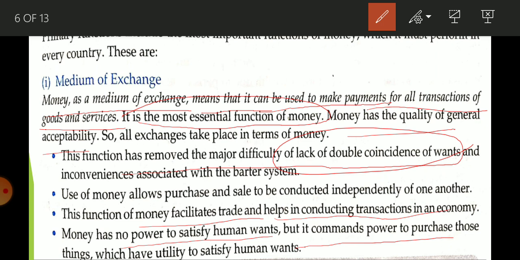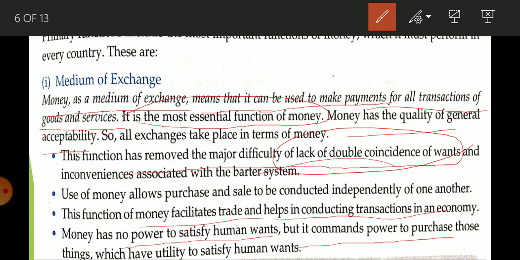Directly it is not going to satisfy your want. If you are thirsty and you have money, you are not able to quench your thirst. Suppose you are hungry, money is not helpful to fulfill your hunger, you cannot eat it. But you can purchase anything and eat it and satisfy your hunger. You can purchase a cold drink or drinking water and quench your thirst. So money gives you this power, you can purchase anything.